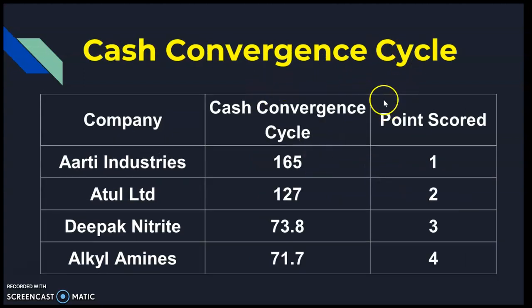Next, the cash conversion cycle, which shows how fast cash comes to the company. Lowest is better in this case. If you take a look at these numbers, the lowest number is for Alkyl Amines, 71.7 days, so it will get 4 points. The highest is for Aarti Industries, 165 days, therefore it will get only 1 point. So till now the trend is pretty much similar: Deepak Nitrite and Alkyl Amines are in the front, and Aarti and Atul are at the back, right?